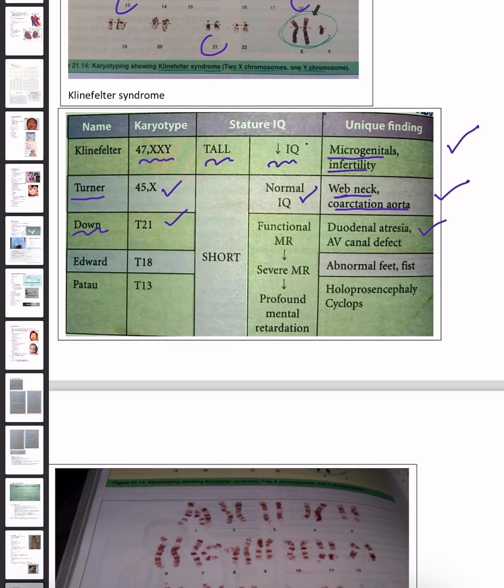In Edward, there is trisomy 18, functional MR, severe MR, and profound mental retardation, mitral regurgitation, okay? And there will be profound mental retardation. What are the unique findings? There will be abnormal feet and fist. In Patau syndrome, T13, there will be the same as that of Edward, and there will be holoprosencephaly, cyclops.